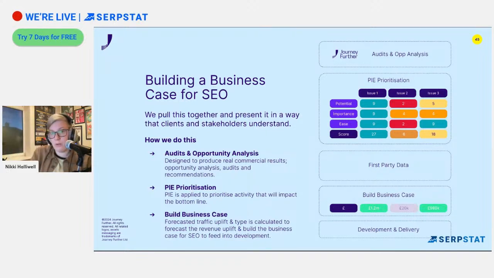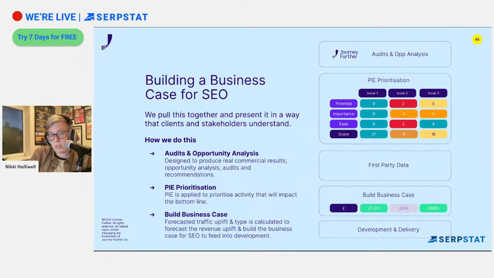Because if you just say, oh, you've got 5 major issues on the site and 17, what's the word? I know I said mediocre issues, like middle issues, high priority issues, you've got 5, medium priority, you've got 17, and the rest is all low. They're like, well, great, but what does that mean? This is why we use this PIE prioritization, which stands for potential importance and ease. And we're able to give that a grading, and then we can work out how each item is more important than the other.